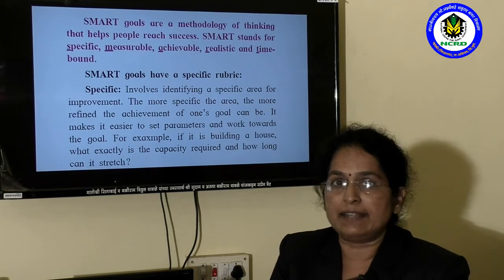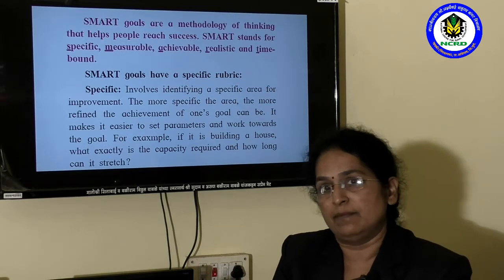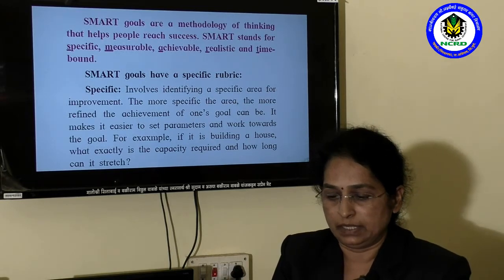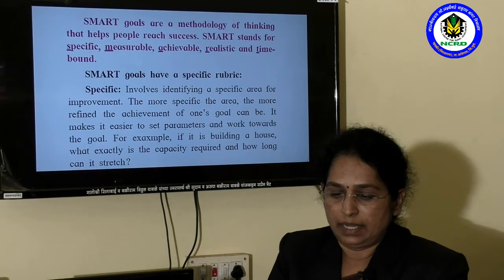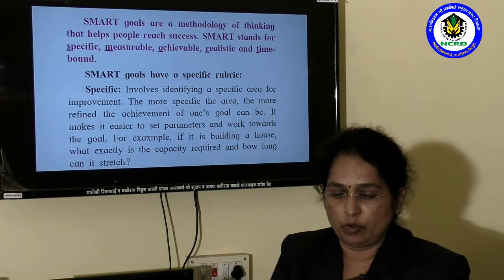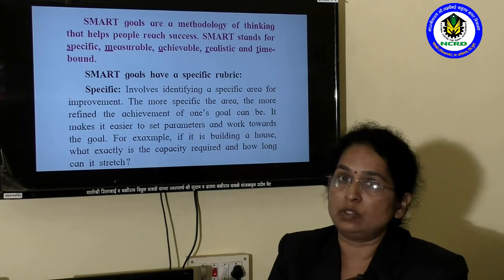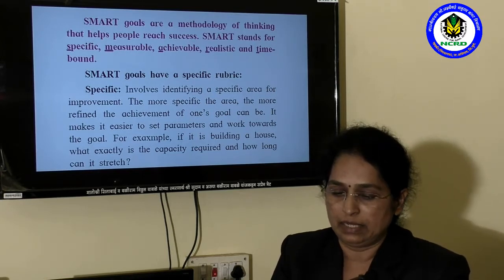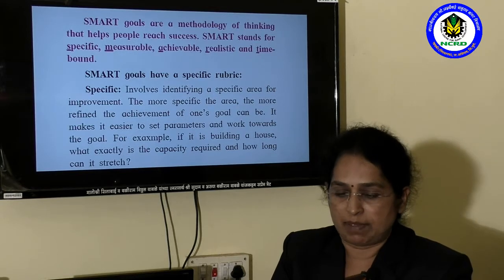We must identify a specific area in which we are skillful or expert. This step involves identifying a specific area for improvement. In which area we can improve a lot, we have to choose only that area. That means the goal is specific.